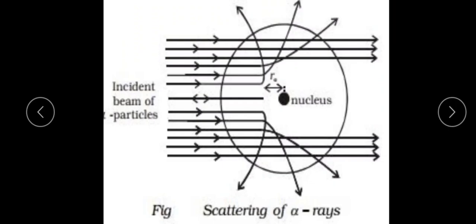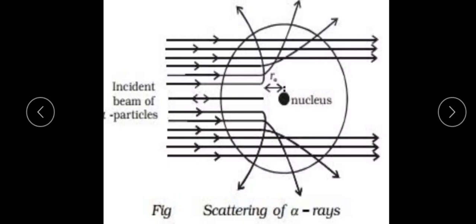according to the alpha scattering experiment, most of the alpha particles pass through the gold foil without any deviation. Very few, that means 0.14% of the alpha particles, are deflected more than 1 degree, and 1 in 8000 alpha particles is deflected more than 90 degrees. These are the results of the alpha scattering experiment.